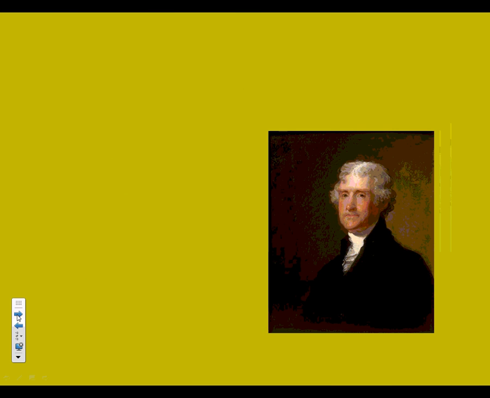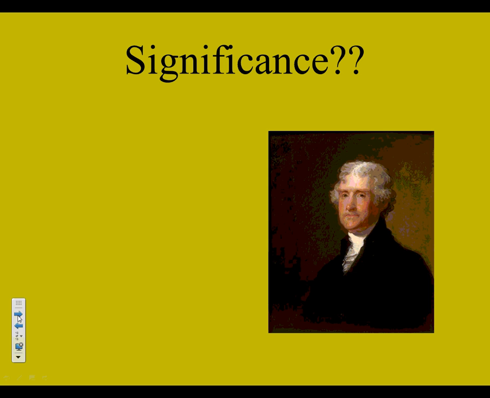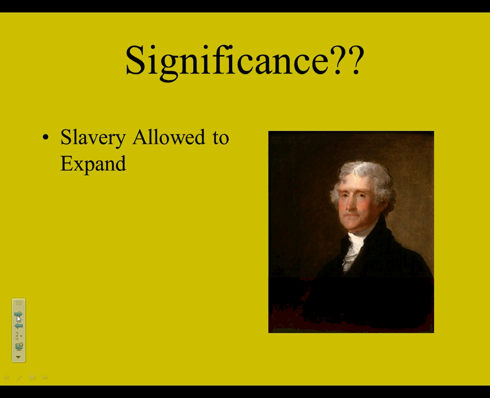Okay? Now, Thomas Jefferson, 6 years before he dies, all right, writes a pretty violent protest against this compromise. Violent ain't the right word, but a pretty bitter protest against it. All right, the significance of this is slavery is allowed to expand. Slavery has expanded for the first time. Okay, and that's really what the Southerners were happy about. They got slavery into a new territory, so if it can expand there, it can expand anywhere.